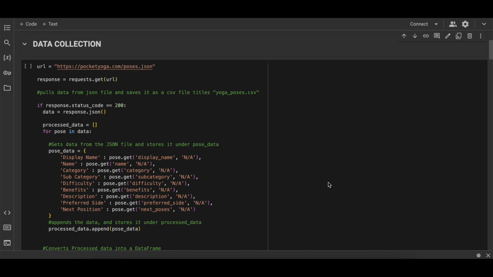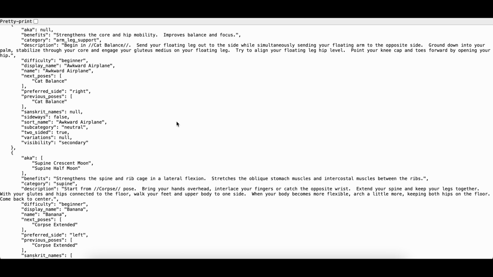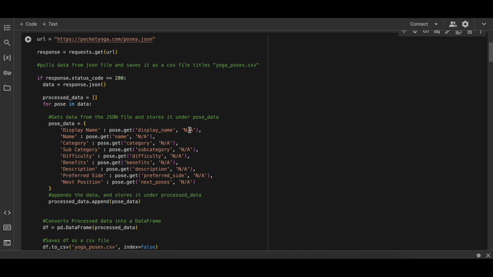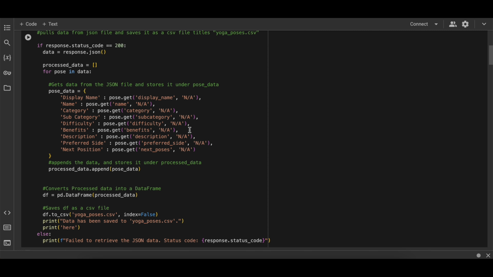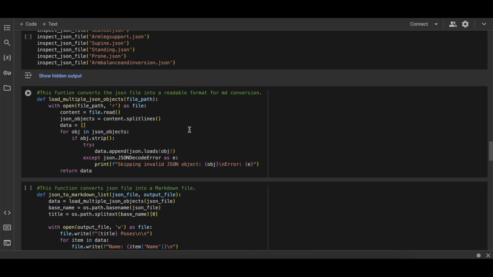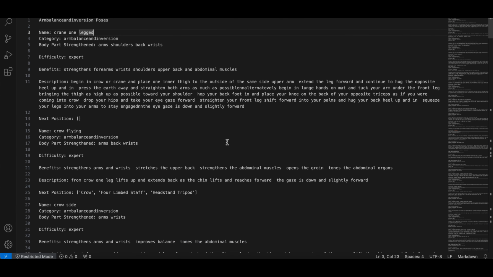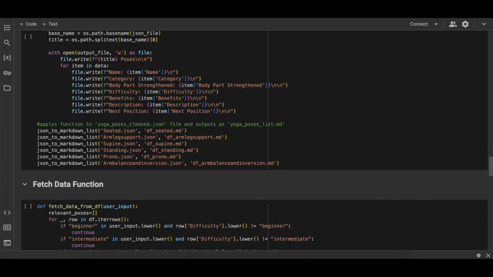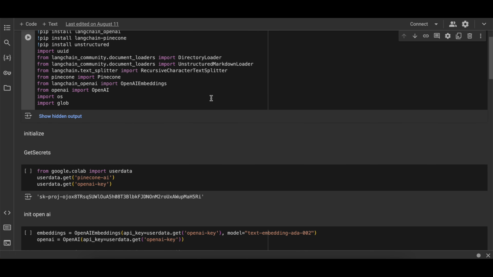Hello, my name's Mark, and I helped with the data collection and preparation of the project. We ended up finding our data through a JSON file online that had all these different poses on there. We fed it to Python, pulled the features we thought would be necessary. We did some feature engineering to pull body parts that were strengthened. And we ultimately ended up converting the data into a markdown file that looked in this format. With the help of Jose, we got it running on a Pinecone database and vectorized our data.